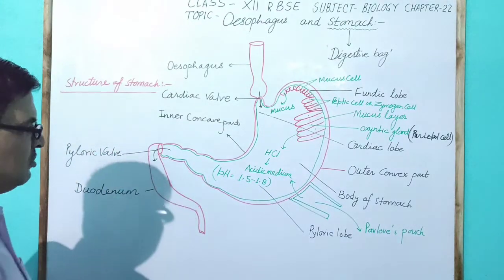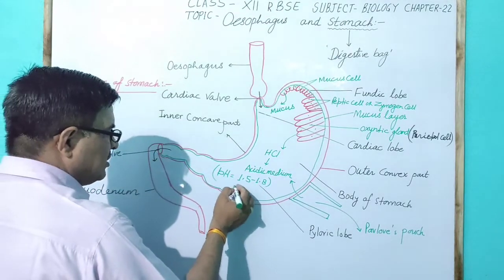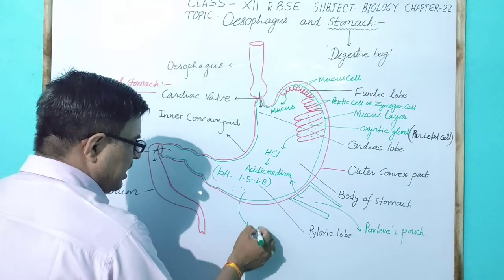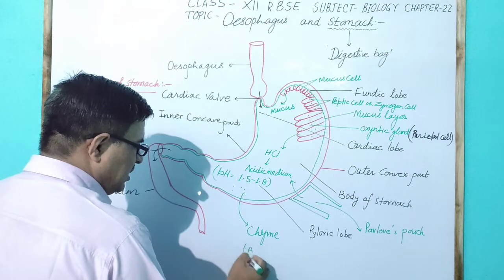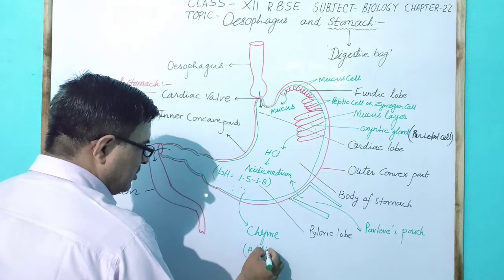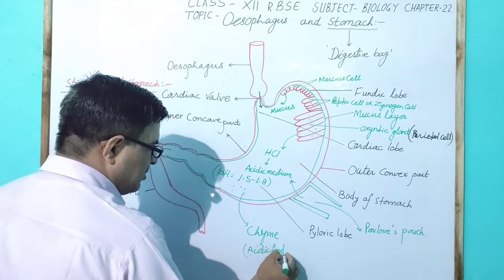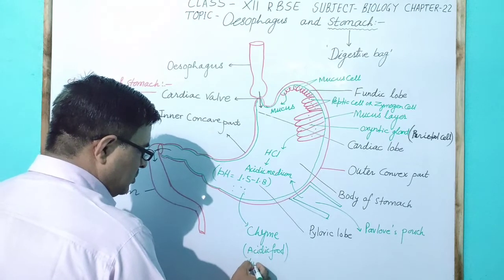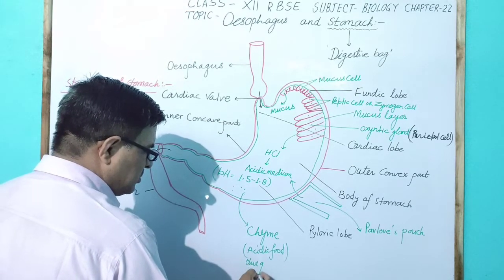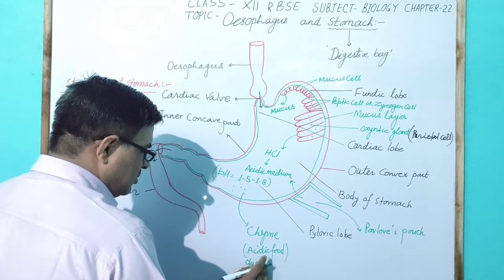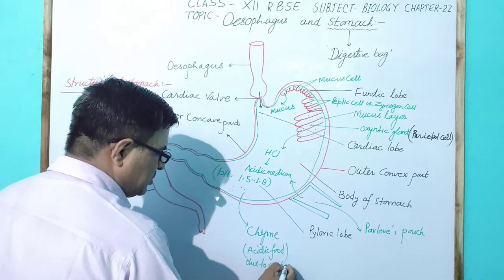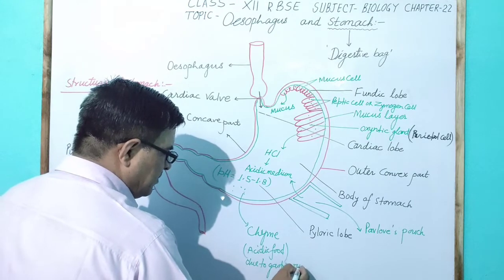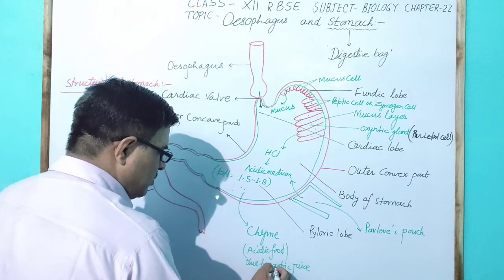The food present in the stomach is called chyme. Chyme means acidic food of the stomach due to gastric juice, and this gastric juice is due to hydrochloric acid.